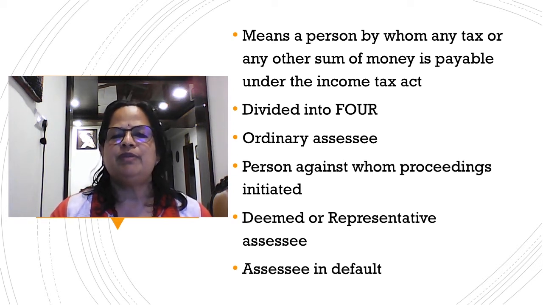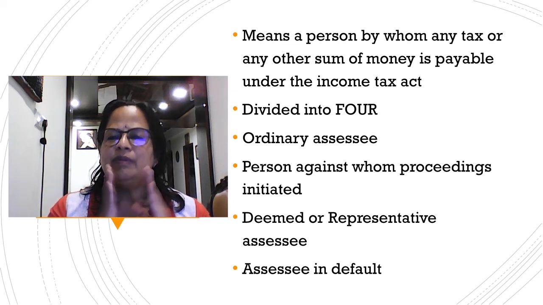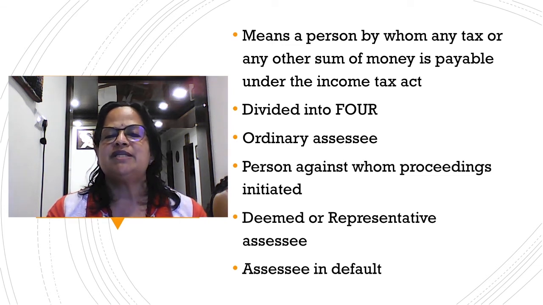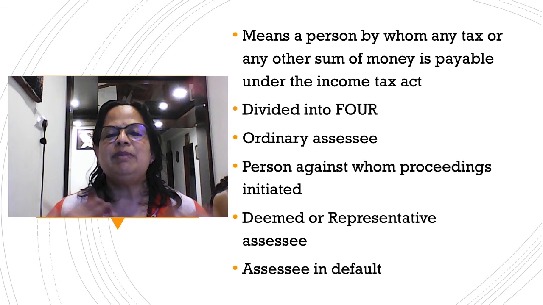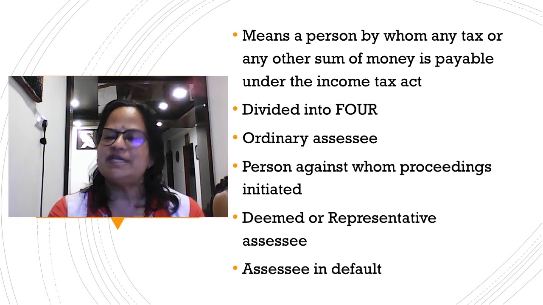Ordinary SSC means there is no problem at all. They are not creating any problem with the income tax department. Around 95%, 98% of the population will be like that. They don't want to play with the income tax department or create any problem. So people like you and me, when we get an income, we will file the returns and we will be transparent in our dealings with the income tax department. That is the first category. Most of the people will come in this category.